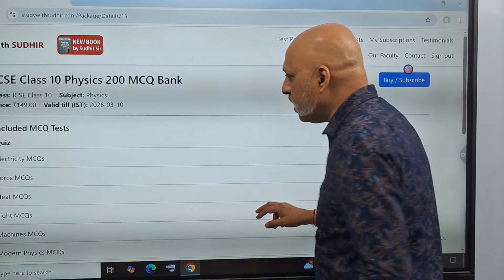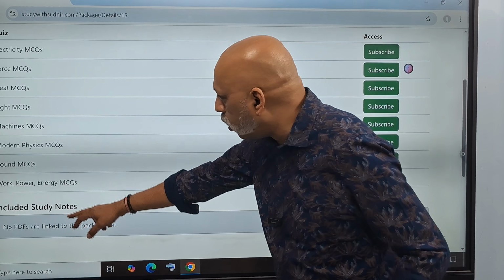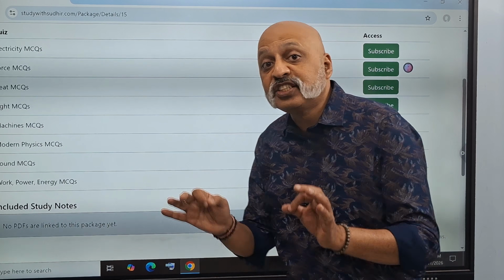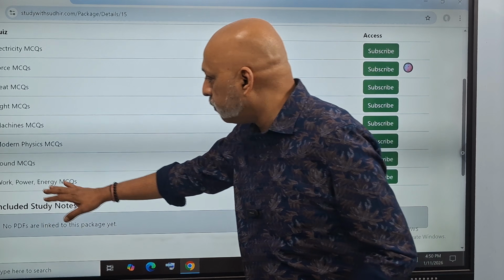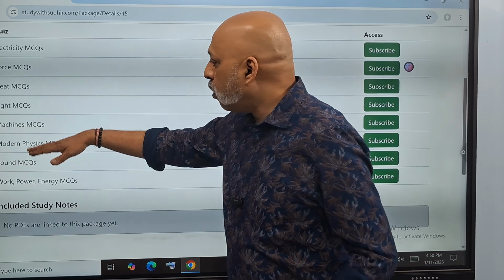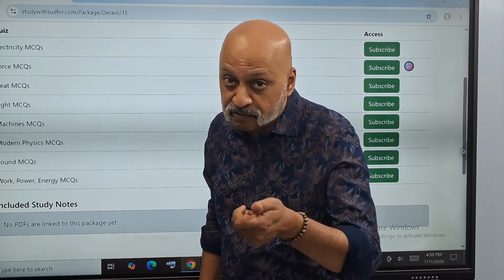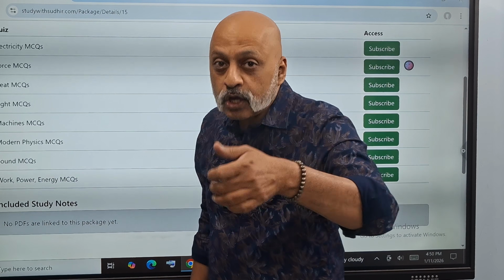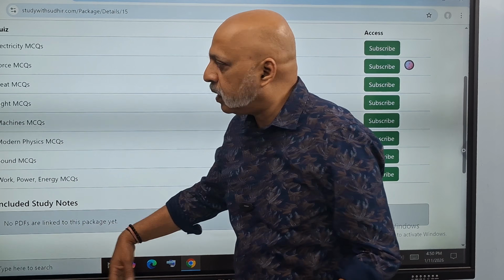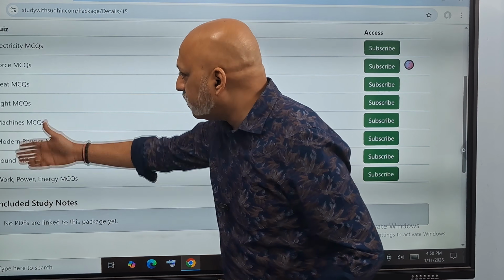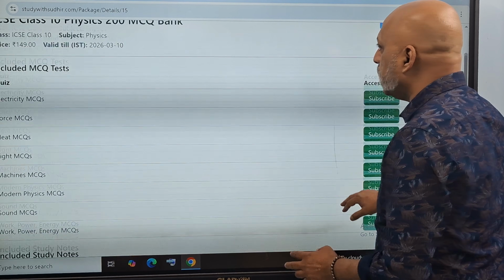So what you see immediately are all the different MCQs. These are all done chapter-wise. The MCQs have been done for work, power, energy, sound, modern physics. They're arranged in alphabetical order, not exactly in the order in which the chapters are there, but that should not be a problem. Not too many. So these are the different chapters for which the test papers are coming.